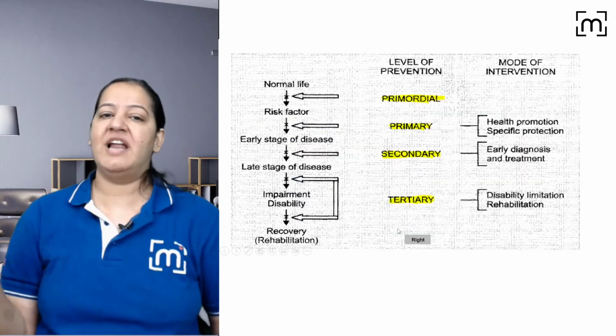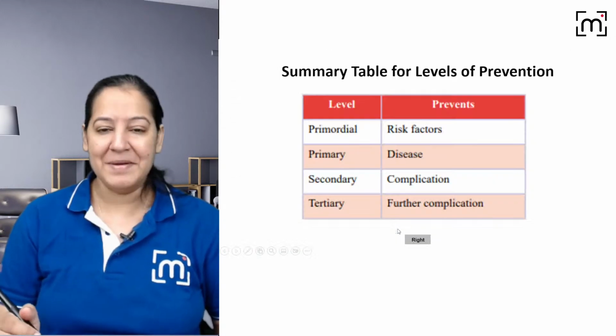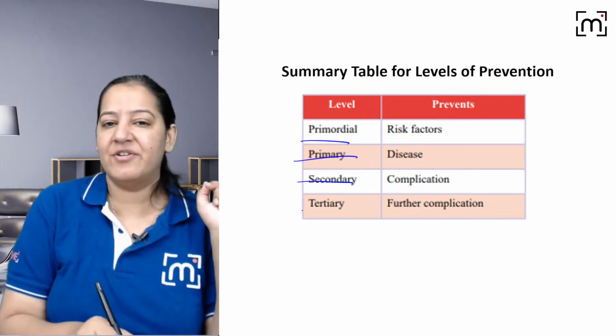So that is tertiary level of prevention. You got my point? Everyone give me a thumbs up. So primordial, primary, secondary, tertiary.